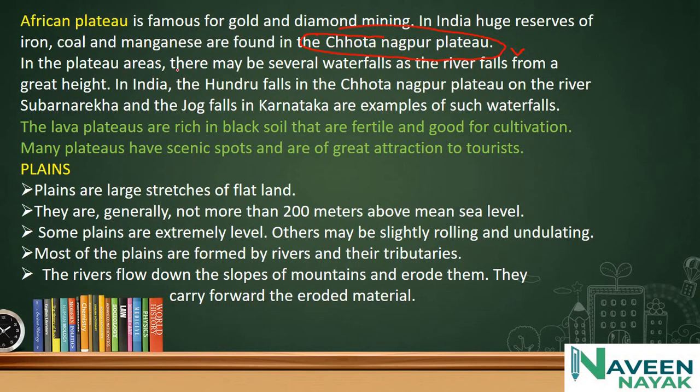In the plateau areas, there may be several waterfalls as the river falls from a great height. Plateaus are raised lands above the normal surface, and some waterfalls also occur because rivers flow above the plateaus. The Subarnarekha and the Jog Falls in Karnataka are famous waterfalls.